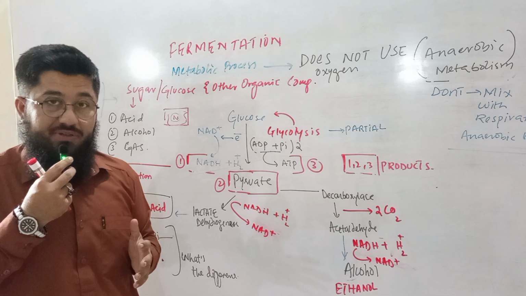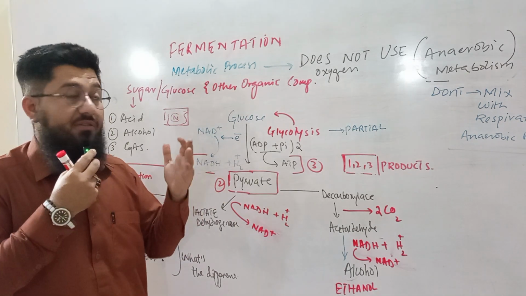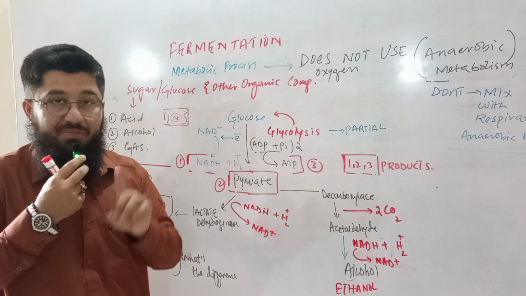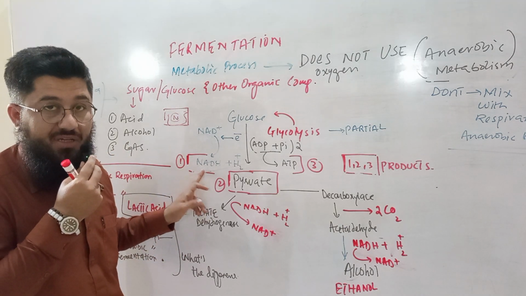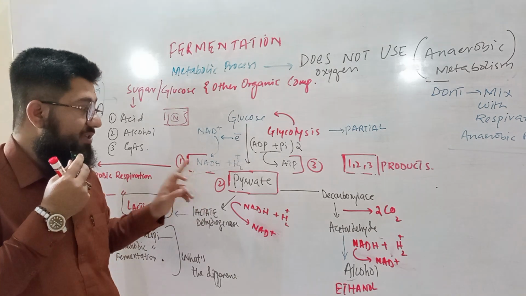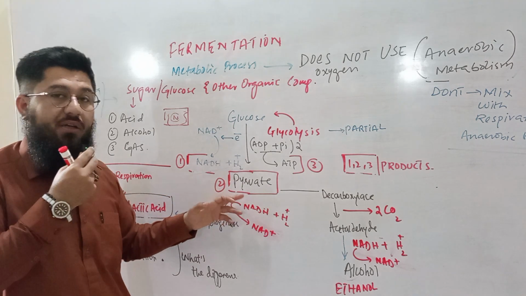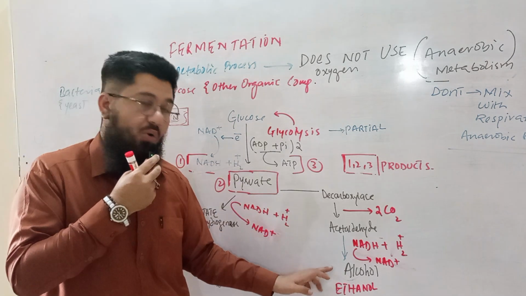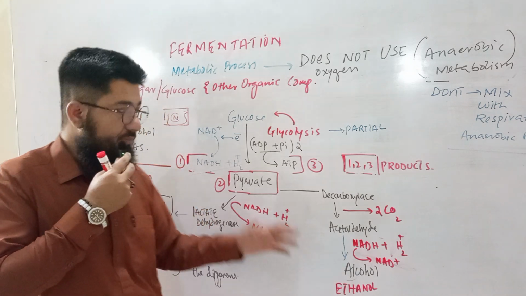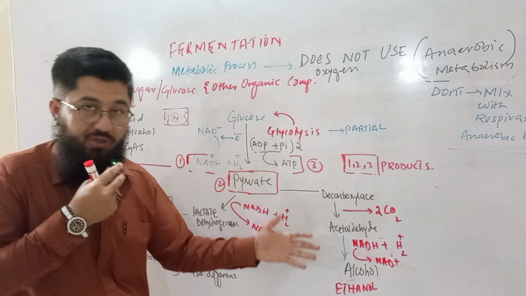What is the difference among anaerobic respiration, aerobic respiration, and fermentation? The very simple and basic difference is made by NADH, which is carrying electrons with itself. If it gives electrons to the very immediate products of glycolysis, like pyruvate, lactic acid will be synthesized and alcohol will be synthesized. Which one? Ethanol. The process will be called fermentation, lactic acid fermentation or alcoholic fermentation.